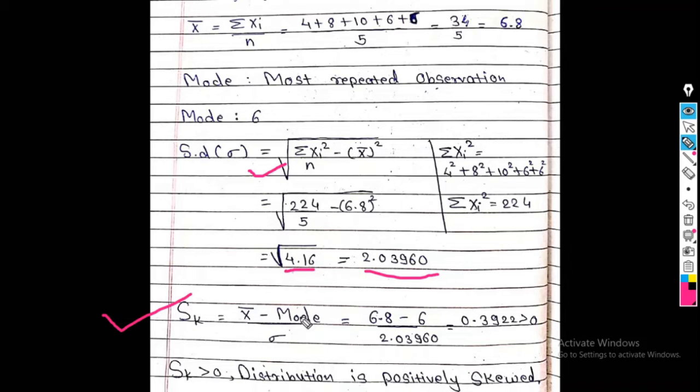Now put in this case, so what do I get? xk is equal to x bar minus mode upon standard deviation. This is the formula to find the Karl-Pearson coefficient of skewness. So the answer is 6.8 minus 6 divided by 2.03960. So the final answer is 0.3922, which is also positive. Therefore, what do I write here? The distribution is positively skewed. So always remember, to find Karl-Pearson coefficient of skewness, the formula is mean minus mode upon standard deviation.